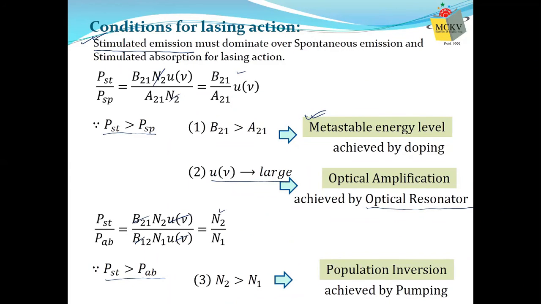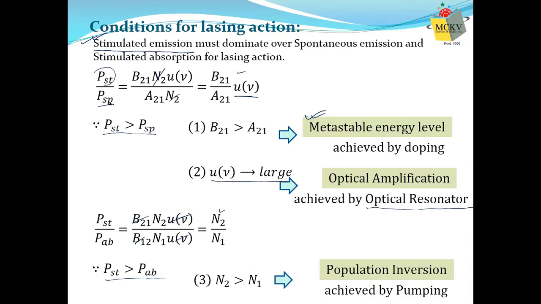Not always. Second thing, we require the energy density of the photon to be very large, as large as possible. Because the more U you get here, the more PST will be than PSP. Stimulated emission will be more than spontaneous emission. How can you increase the energy density?